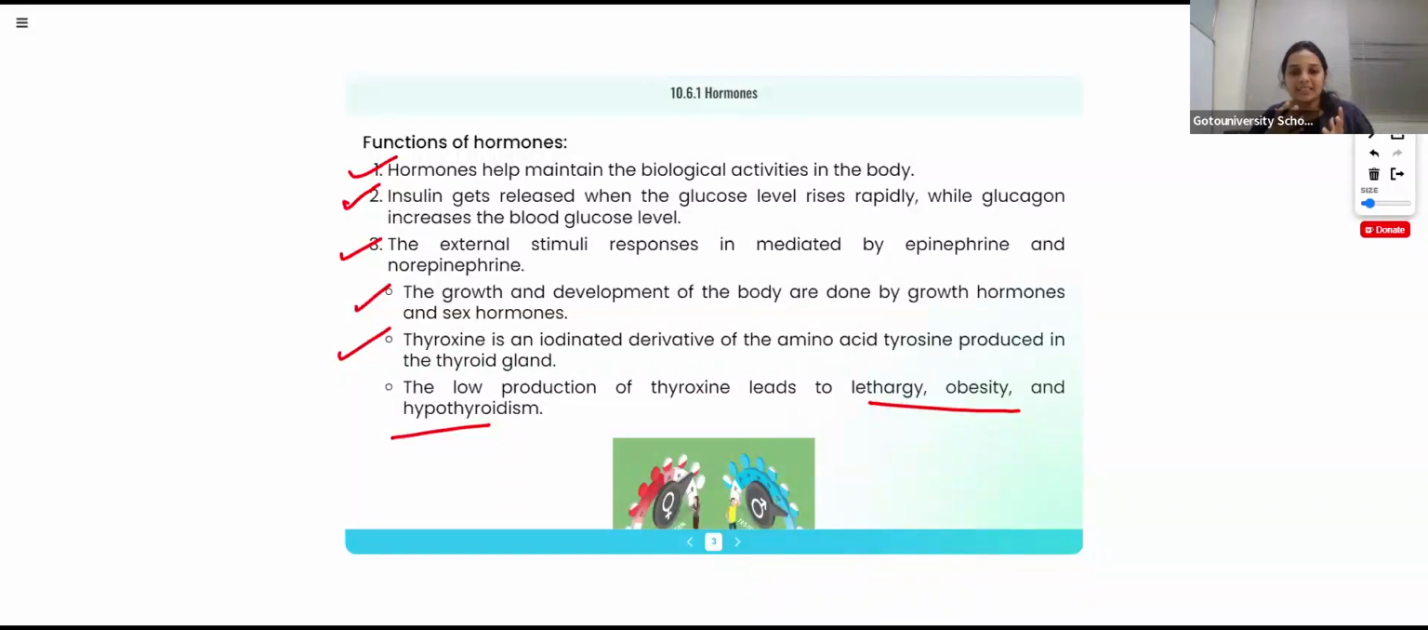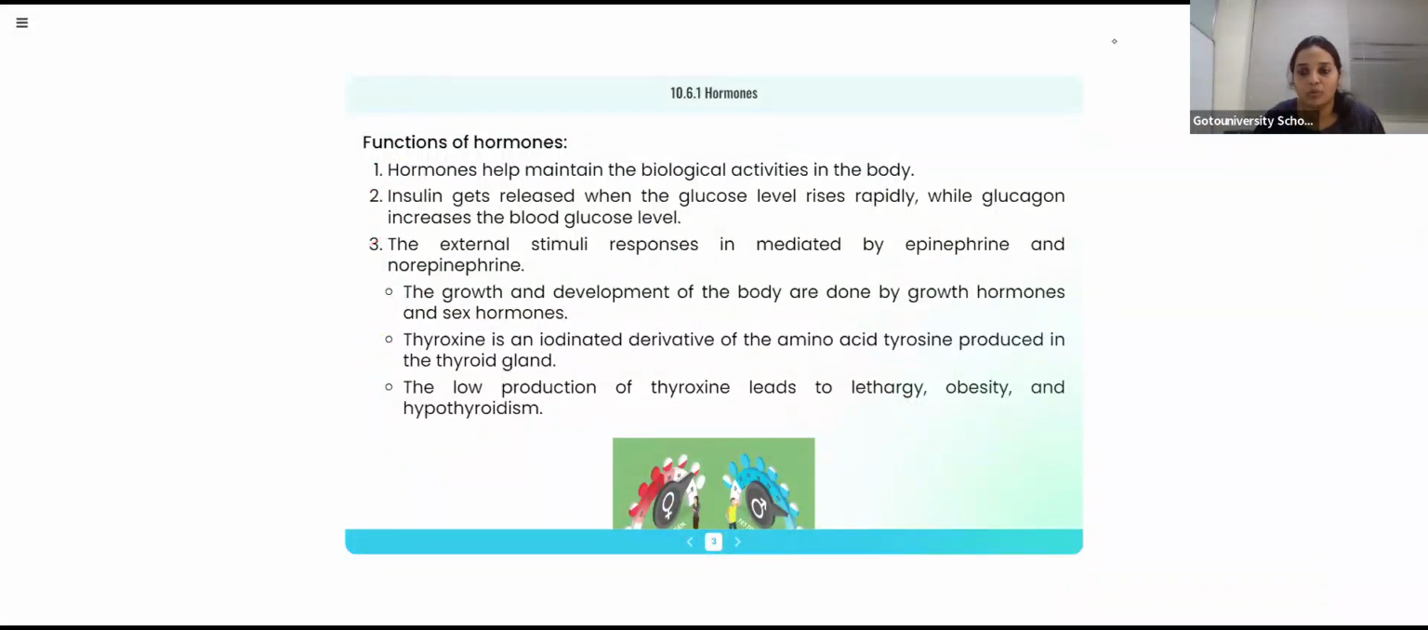Low production of thyroxine. It is a condition, right? We can call it a disease, but it is actually a body condition. Hypothyroidism, hyperthyroidism. You know that, right? So the low production of thyroxine leads to hypothyroidism, obesity, like that. This imbalance of these hormones produces different body conditions. So those are the different functions of hormones.